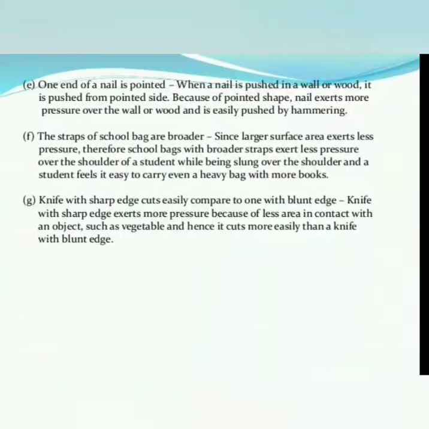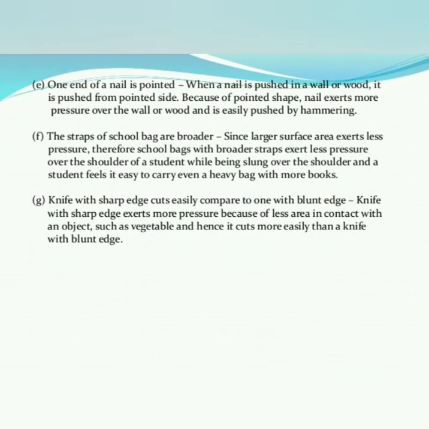Next, examples E, F, G. One end of a nail is pointed. Observe that a nail has a very pointed end. When a nail is pushed into a wall or wood, it is pushed from the pointed side.